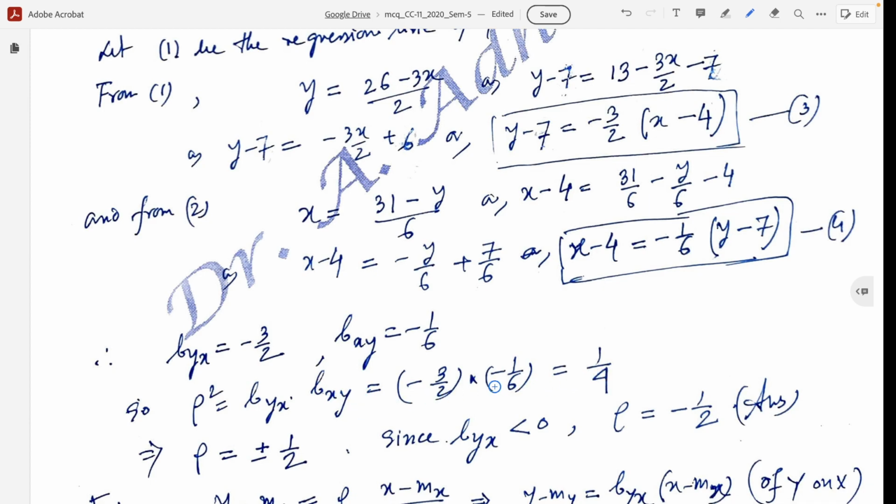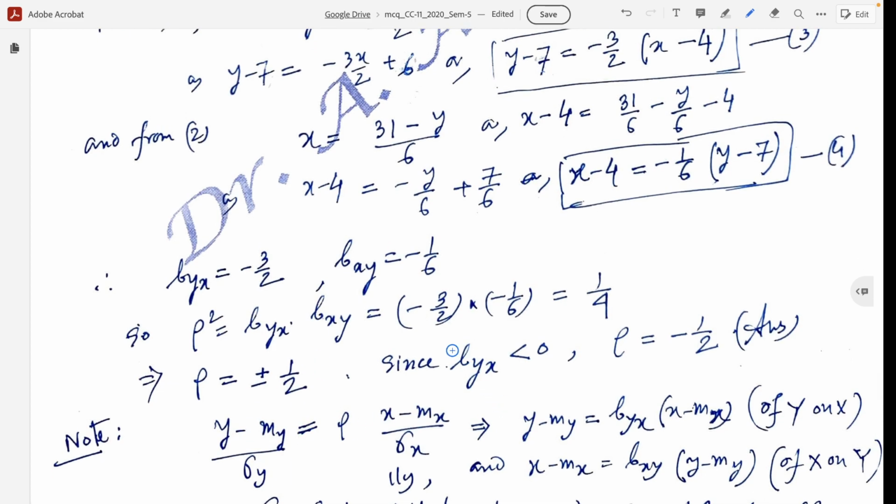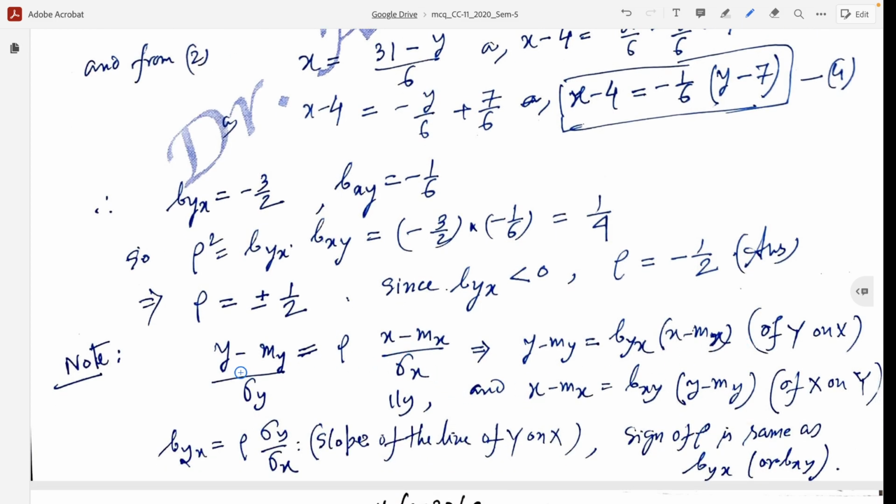So this into this, so we get 1 by 4. So rho equal to plus minus half. Now byx is negative, so obviously the sign of rho must be negative, because we know this is the y minus my by sigma y equal to rho into x minus mx by sigma x.